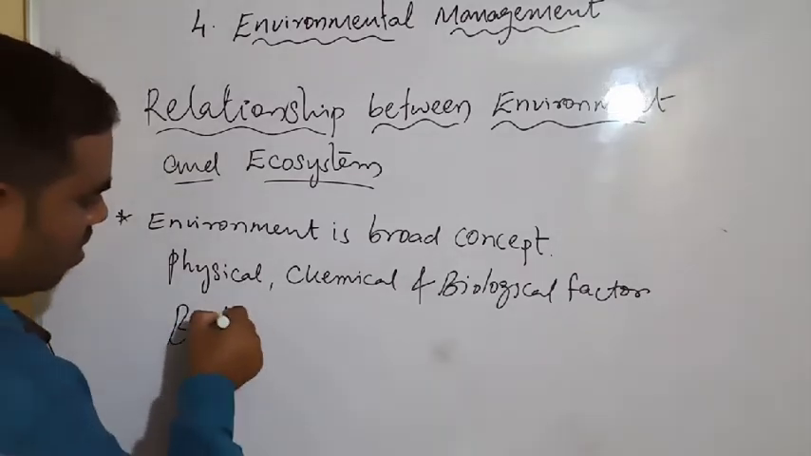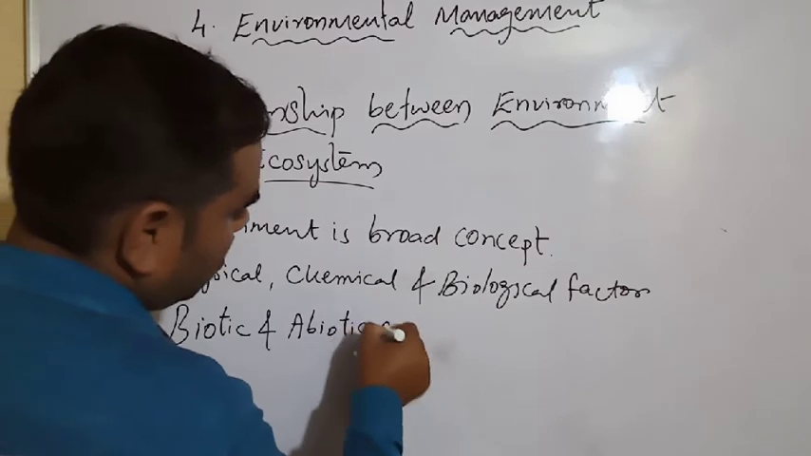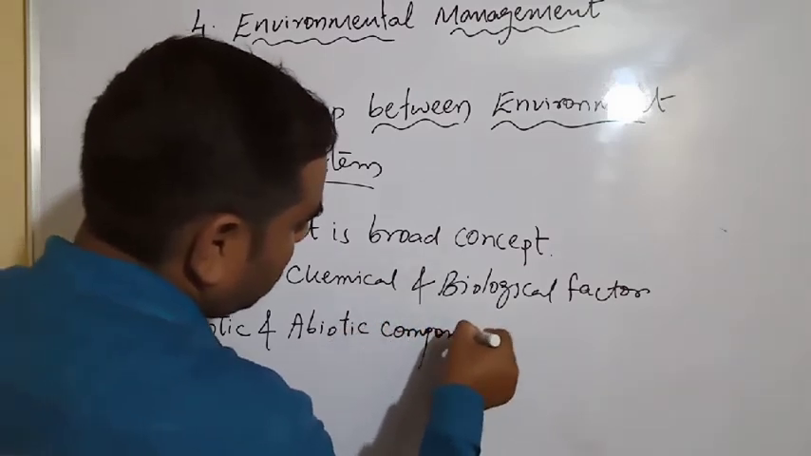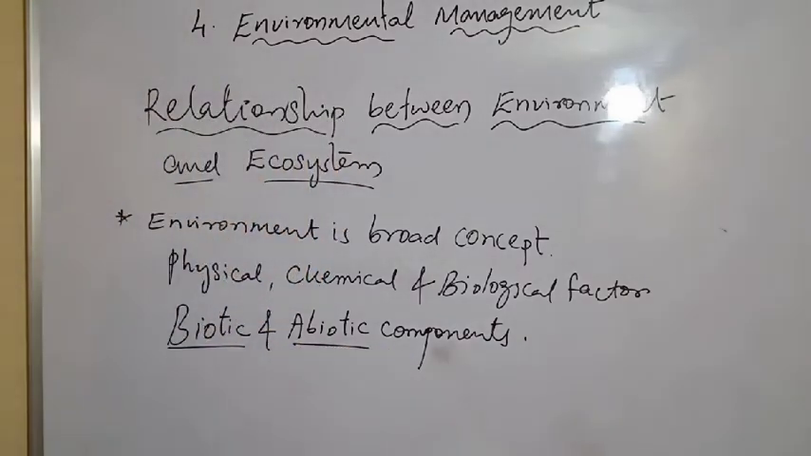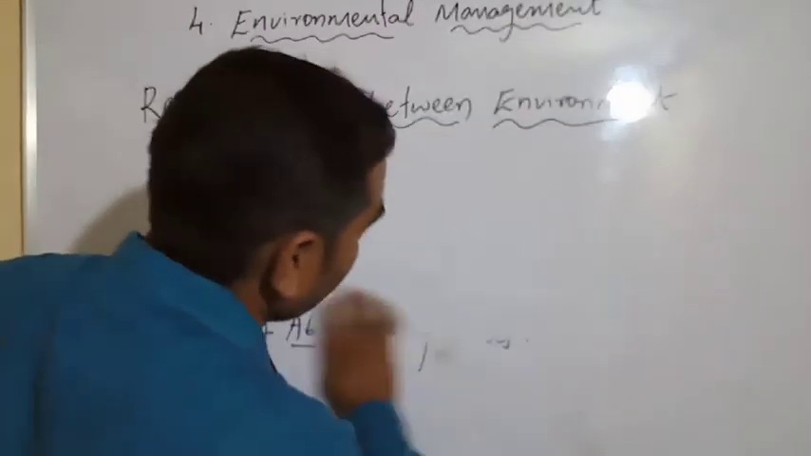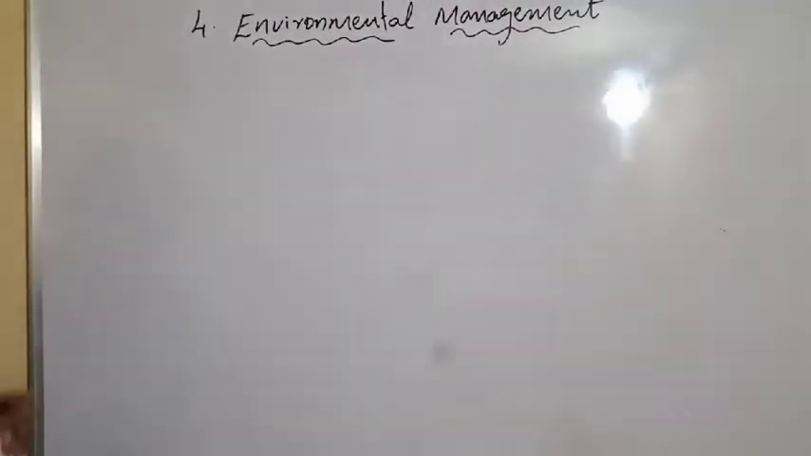So, biotic and abiotic components. See here, abiotic and biotic components and natural and artificial factors. There are two main types of environment. See, natural environment and artificial environment. So there are two environments, natural environment and artificial environment. We have to learn the natural and artificial environment.